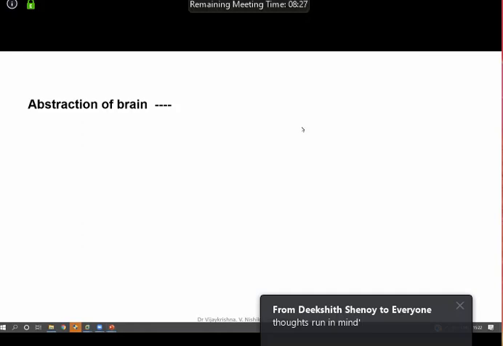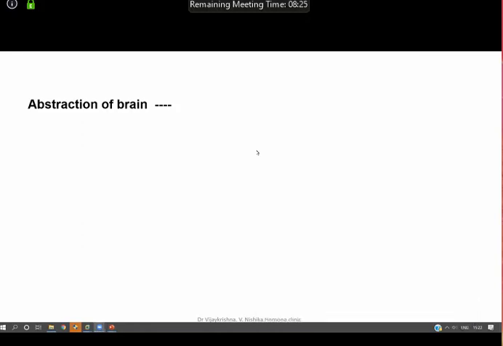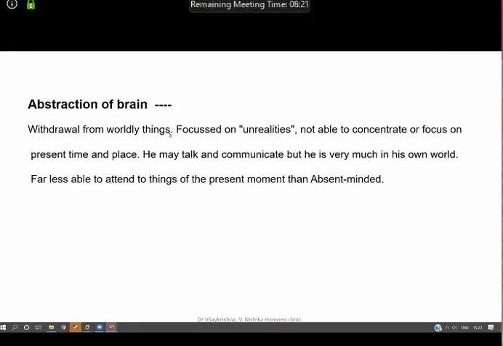A state of vagueness. There is no fixity of thoughts in abstraction. The person will be focused more on imaginary things, unrealities, not able to concentrate on the present time or present place.